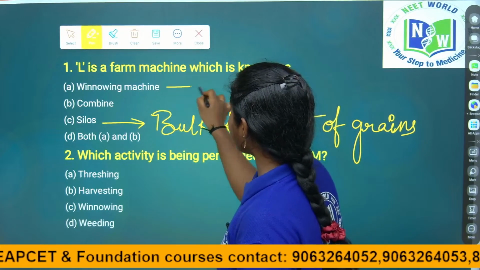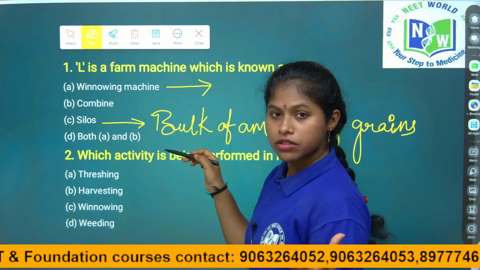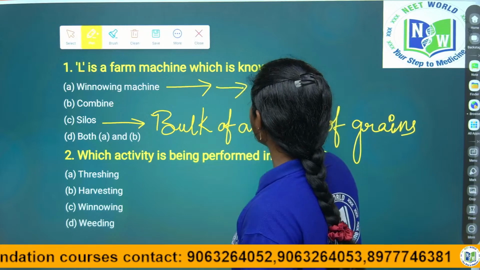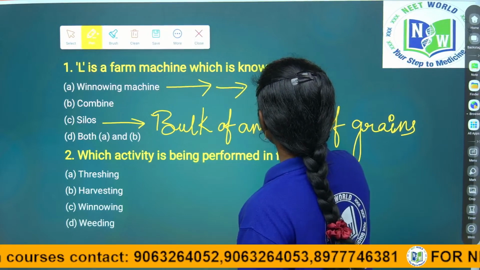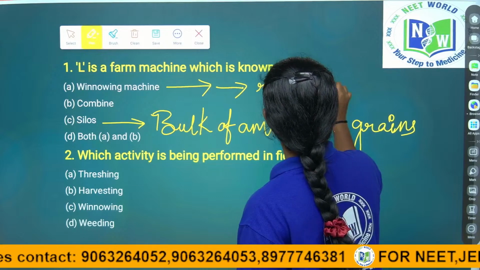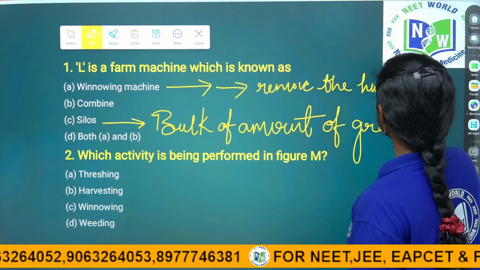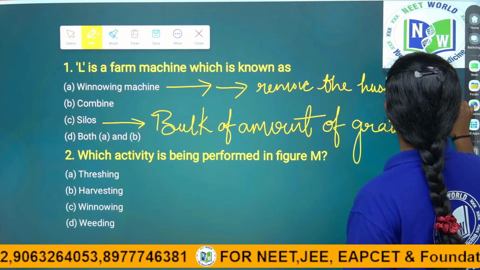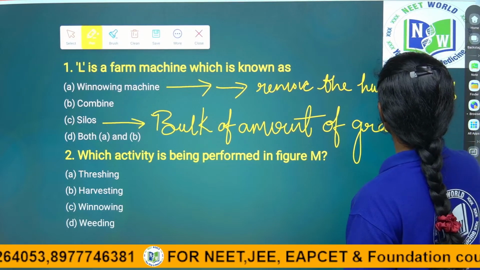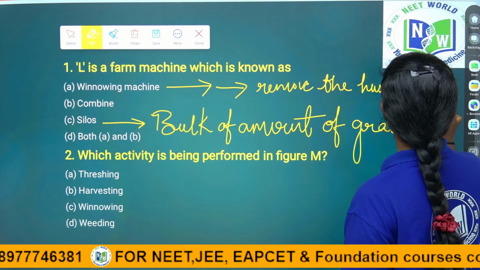Next, what is the winnowing machine? What does the winnowing machine do? It will remove the husk and chaff from the seeds.